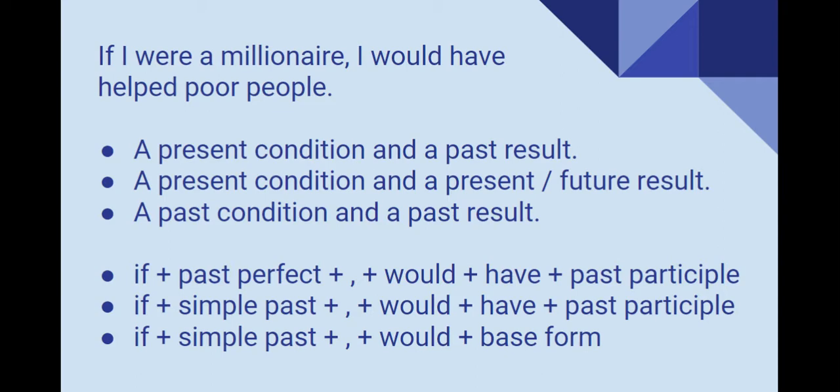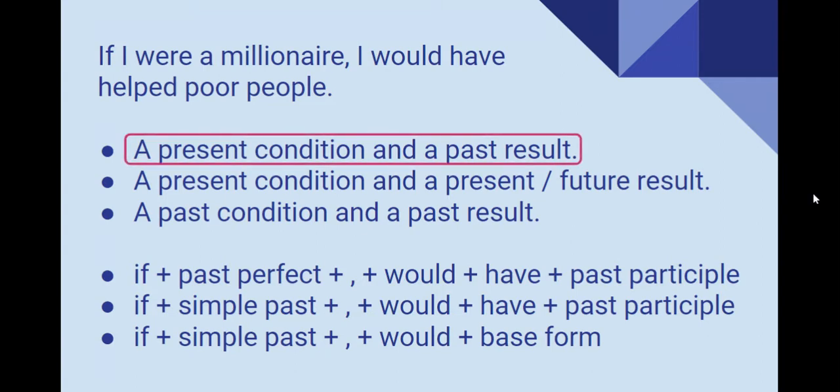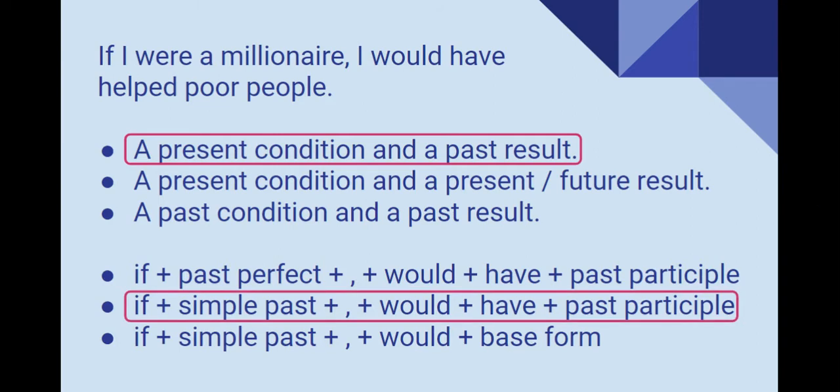Please pause the video while you match the use and the structure. Okay, let's go ahead and check. So this sentence is talking about a present condition and a past result. If I were a millionaire right now, I would have helped poor people in the past. And the structure here is if simple past, would have, and past participle.